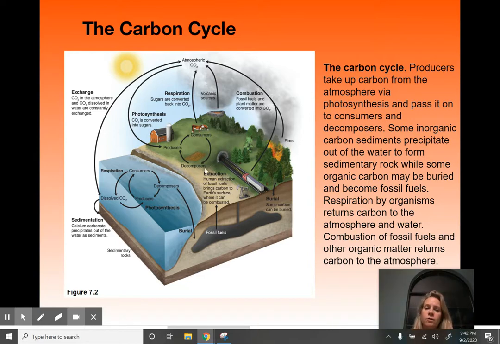When we burn things like fossil fuels, for example, it gives off CO2 into the atmosphere. Forest fires give off CO2 into the atmosphere. And then it goes up, forms gases, maybe forms in the clouds, and then hopefully is absorbed by the plants back out of the atmosphere. CO2 is one of the major greenhouse gases that we're concerned with. So plants are a big part of that. Plants take that CO2 out of the atmosphere.